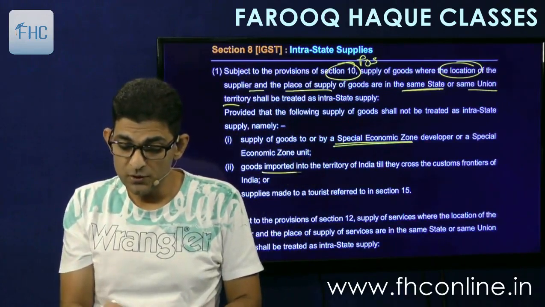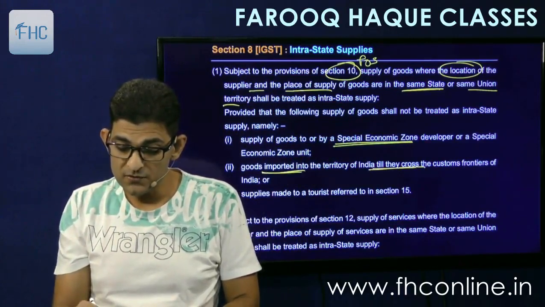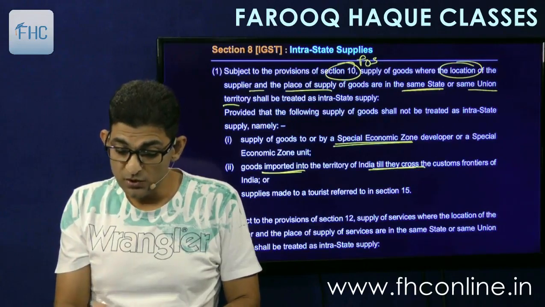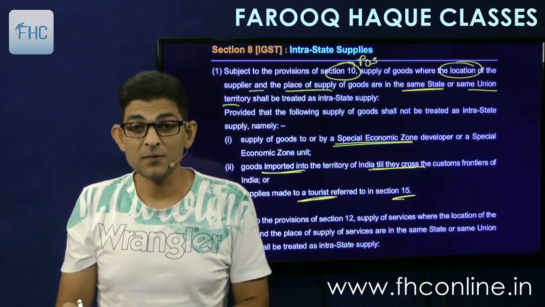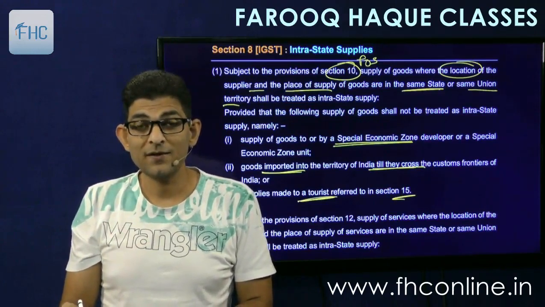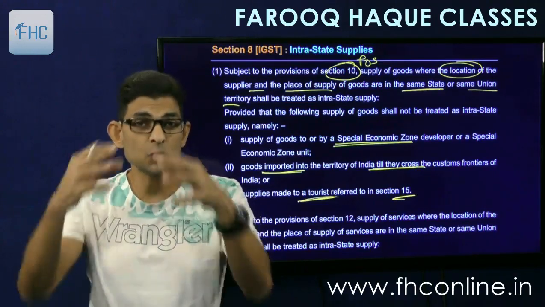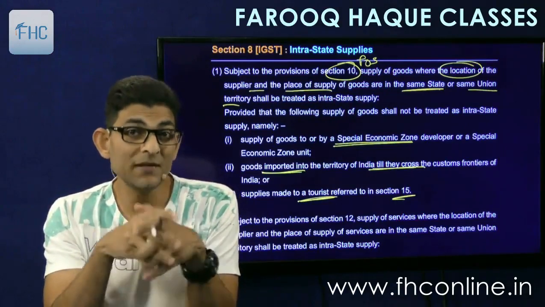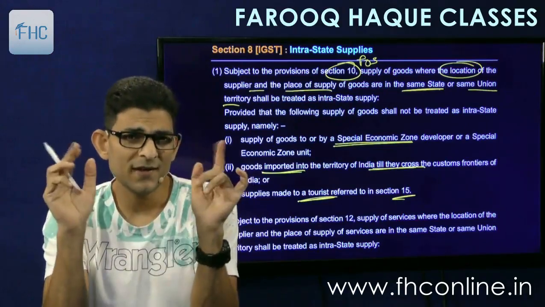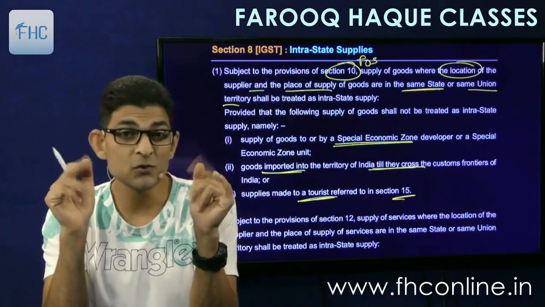Then goods imported into India till they cross the customs frontiers, and supplies made to tourists referred to in section 15. This is also interesting. Supply made to tourists. In airports there are these shops, right? So those shops supply goods to tourists who are leaving India, what we call the duty free shops.